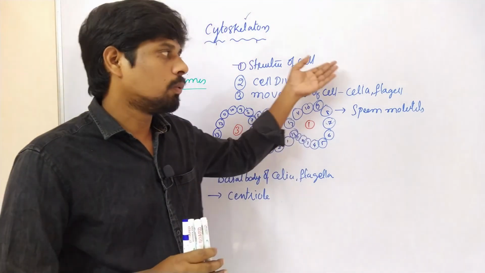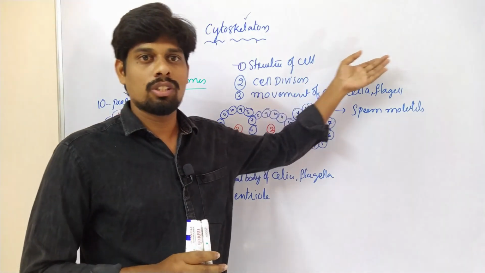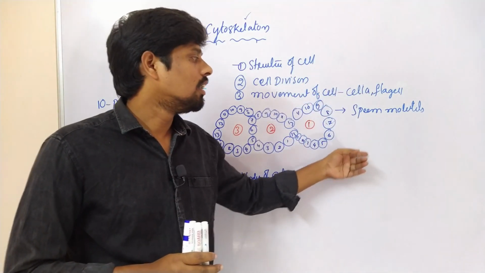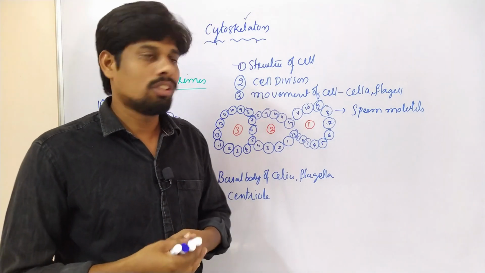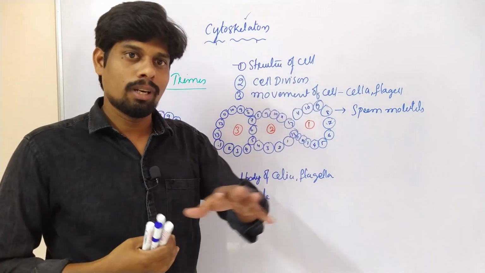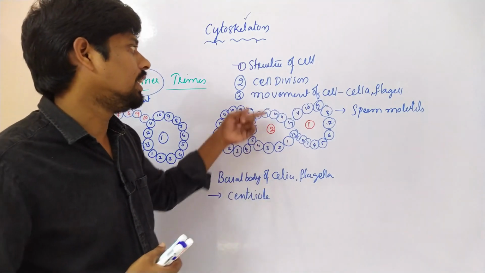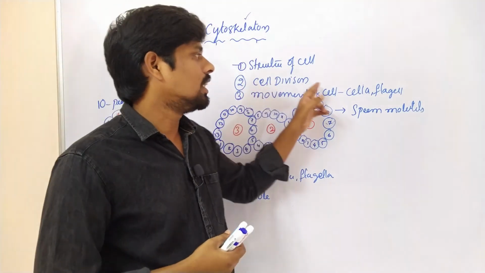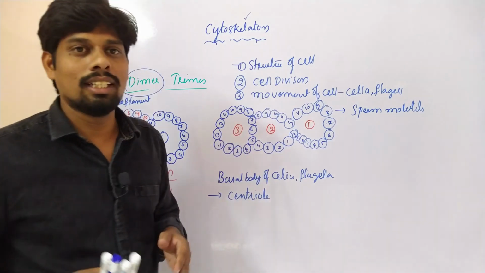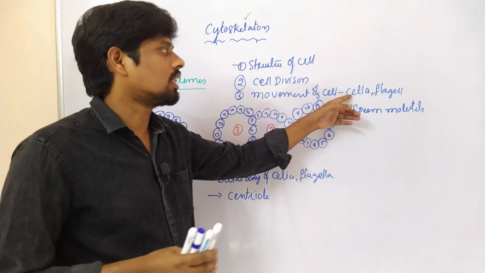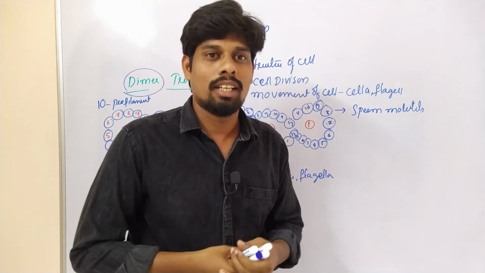That means the polymerization end we call the positive end or plus end, and the depolymerization end we call the negative end. Such polymerization and depolymerization are essential for cell division. I will discuss cell division and also the structure of cilia and flagella in the next class.